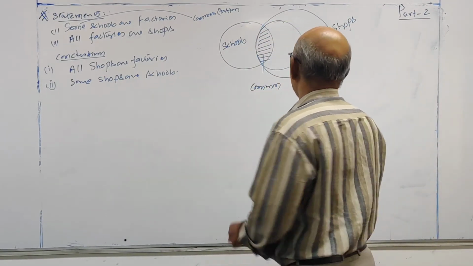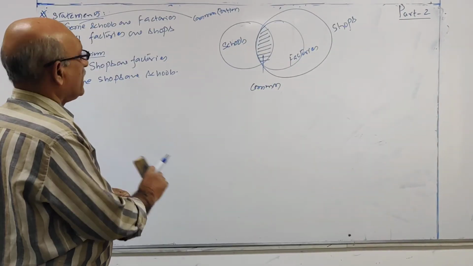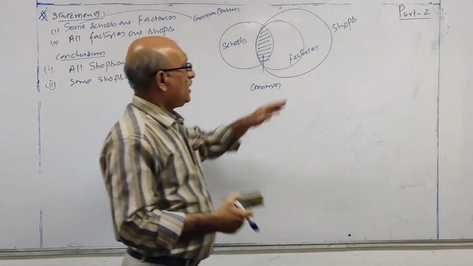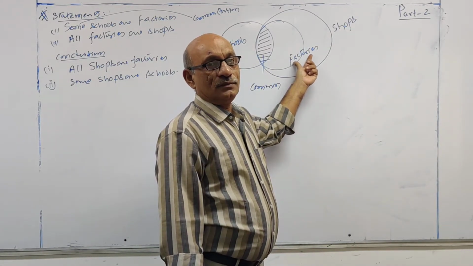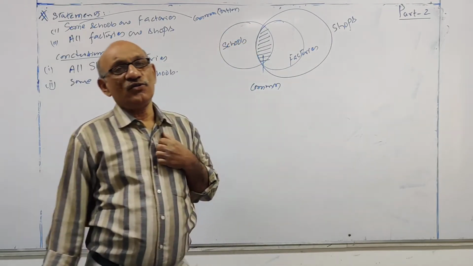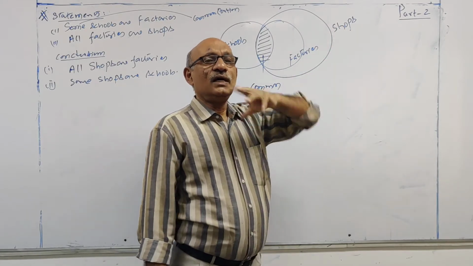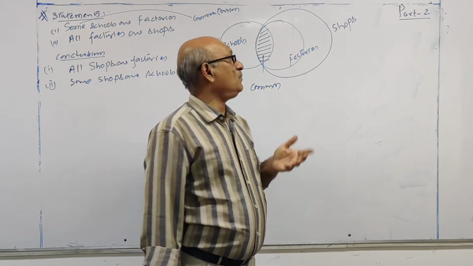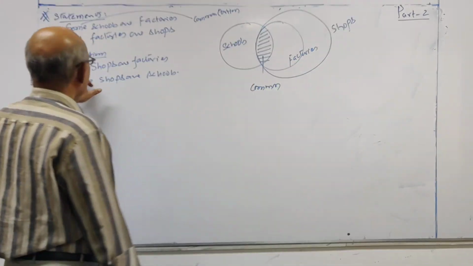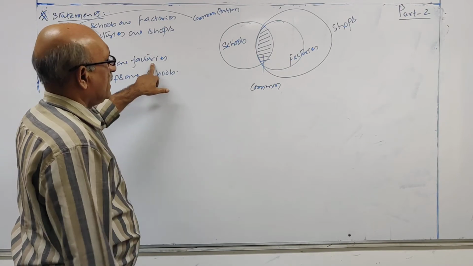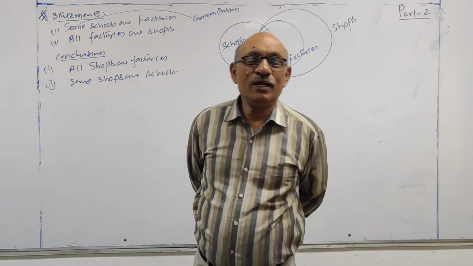All shops are factories. Now look at this here. If shops is inside the circle of factories, then your conclusion is true. If factories contains shops, then the conclusion is true. But over here, factories are inside the shops. What is given? All shops are factories. So your conclusion has an all statement.